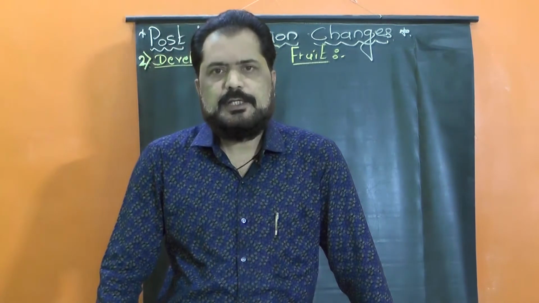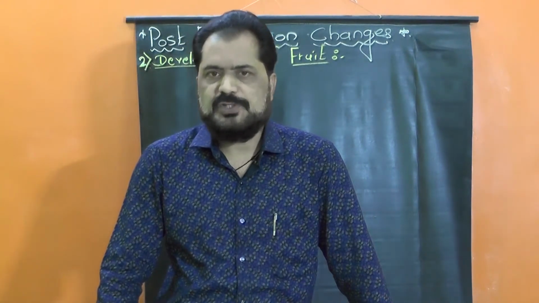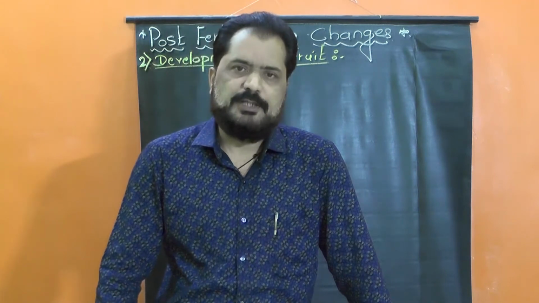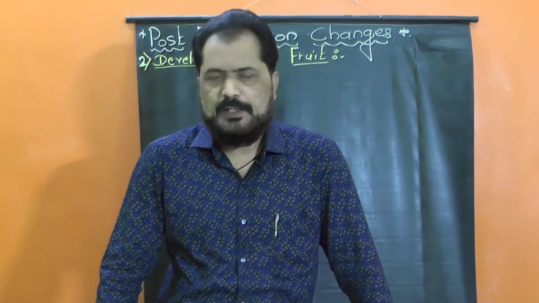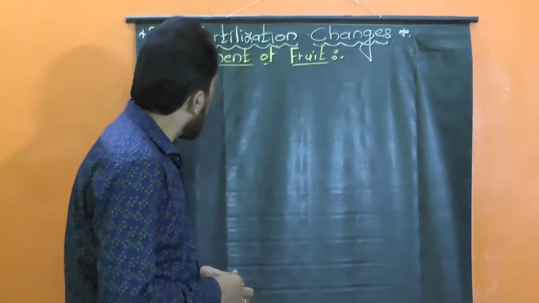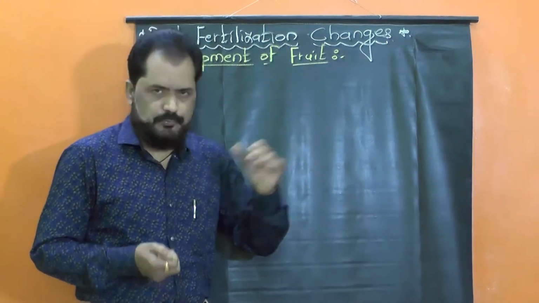Now, we have already completed the study of the first post-fertilization change, that is the development of seed from ovule. And here we have to study the development of fruit.